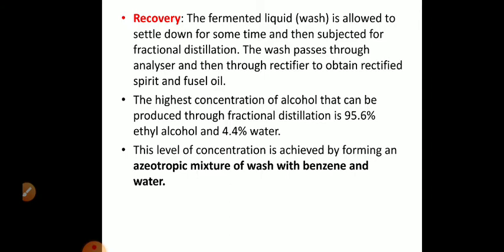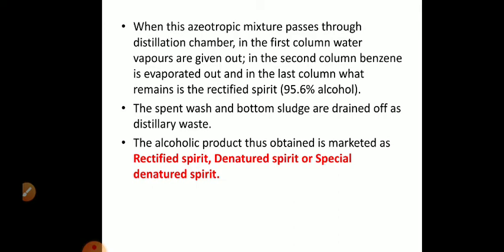The highest concentration of alcohol that can be obtained through fractional distillation is 95.6% ethyl alcohol and 4.4% water. This level of concentration is achieved by forming an azeotropic mixture of wash with benzene and water. What is azeotropic mixture? Constant boiling mixture. So we actually take the wash, mix it with benzene and water and form an azeotropic mixture. Then the azeotropic mixture passes through the fractional distillation chamber.